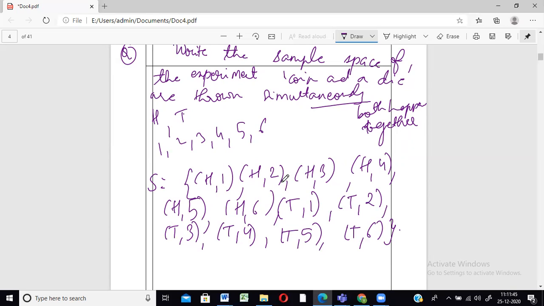So when they are talking about two things, you write the sample space of the first one with the second event. So दोनों का जो combination है, then you write that is nothing but the total sample space. Okay.